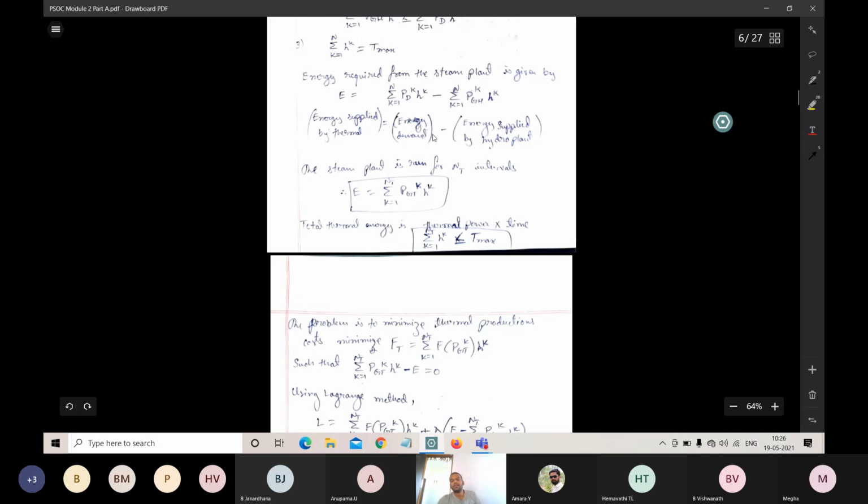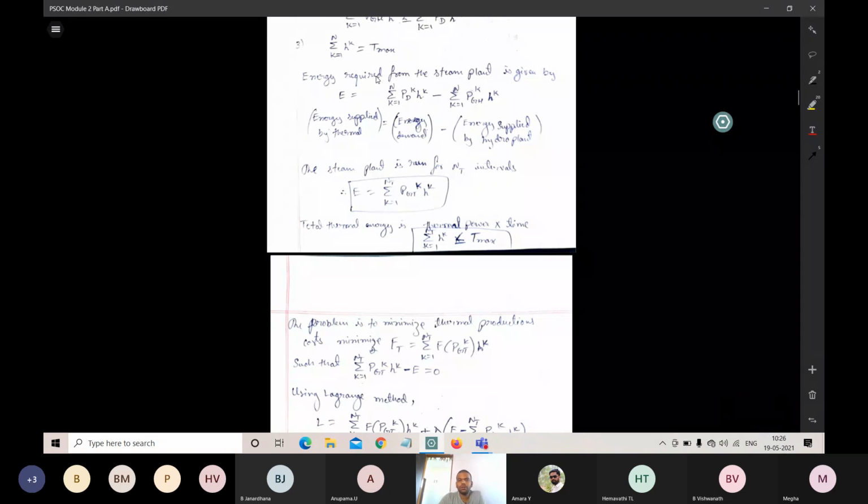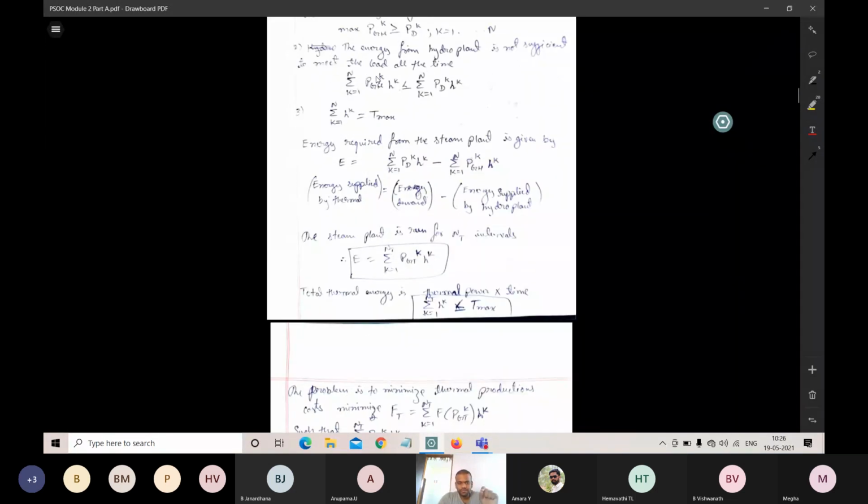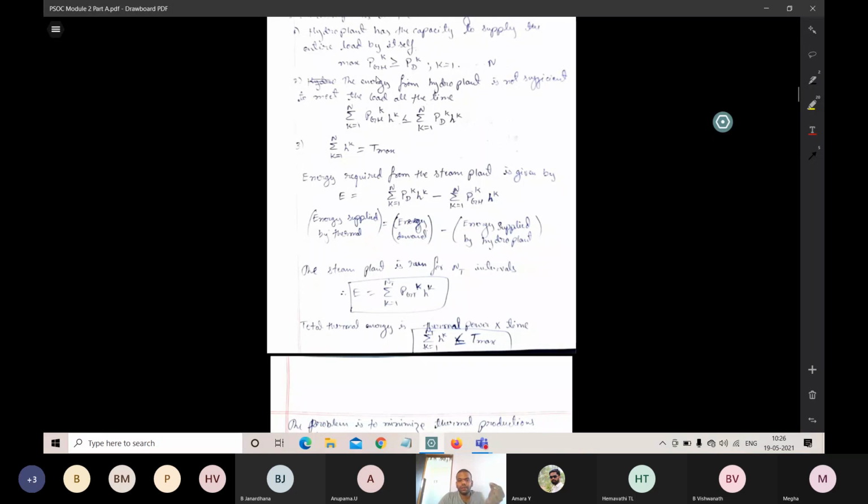Hk should be equal to or less than Tmax. Hk is the total hours, which should be less than or equal to the total amount of time interval. These are the assumptions that we need to keep in mind to calculate the things. In the examination they may ask for about 5 to 6 marks: what are the assumptions that we are going to make in the scheduling of energy? At that time you need to write all these 3 assumptions.